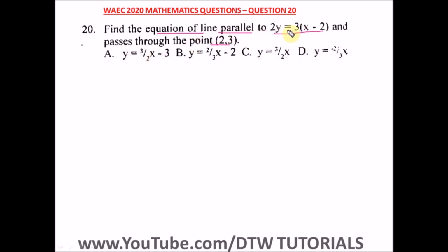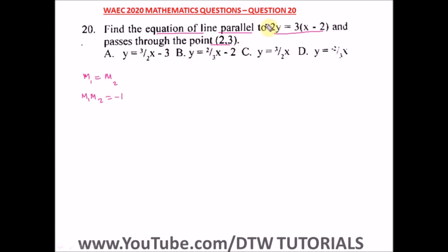Now, always have this with you. Know this, have this at heart. Always know that the gradients of two parallel lines are what? Equal. M1 is equal to what? M2. And also, if it says find the equation of the line perpendicular, for two lines perpendicular to each other, their gradient is what? M1 times M2 is equal to what? Minus 1.